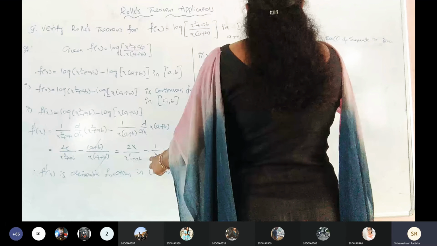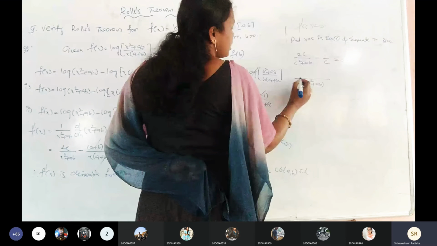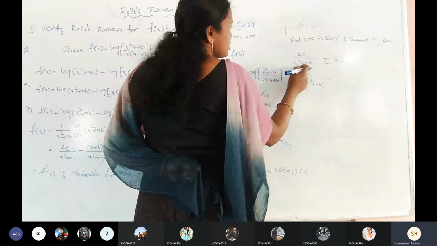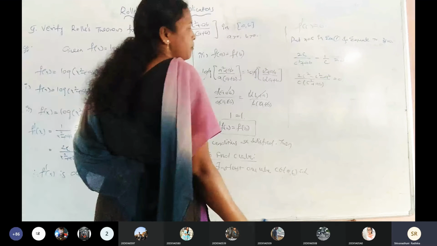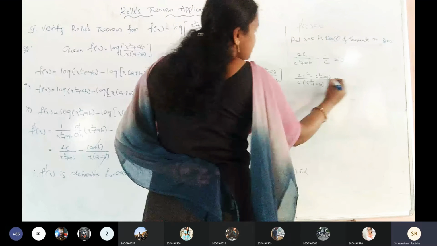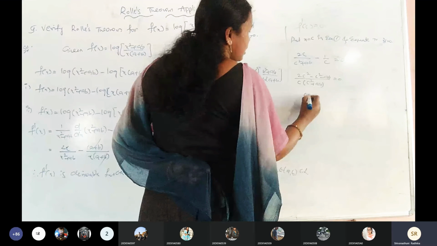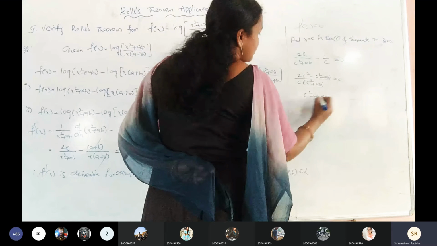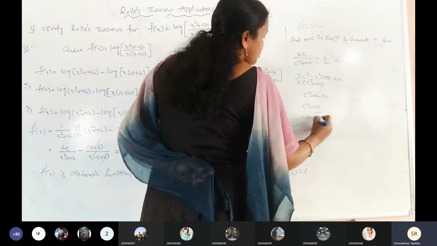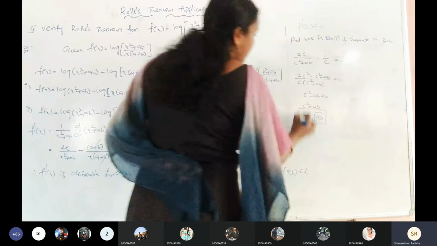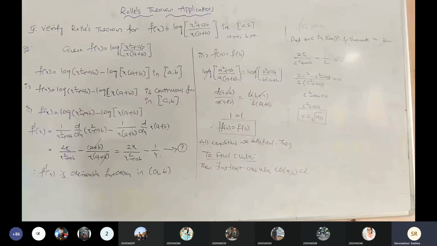What is remaining? 2c into c, 2c square minus c square minus ab, equals 0. By cross multiplication, the denominator part will vanish. 2c square minus c square, c square minus ab equals 0. c square equals ab. c equals under root of ab. We get the c value as under root of ab.